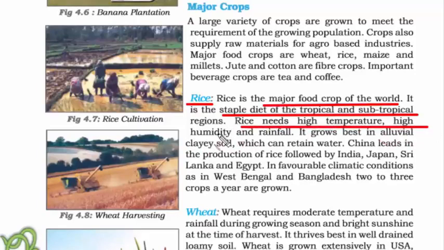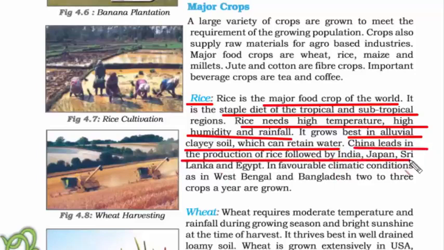Rice needs high temperature, high humidity and rainfall, and if you see, all of these three are present in this region of the world. And it grows best in alluvial, clayey soil which can retain water. And if you see, most of the rivers that originate in India are in the central portion of the country, a little bit above and below the Deccan Plateau. So you have all the conditions that fulfill rice production. So it is pretty easy to remember where rice is grown and why. China leads in the production of rice, followed by India, Japan, Sri Lanka and Egypt.